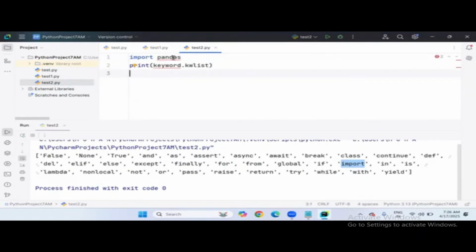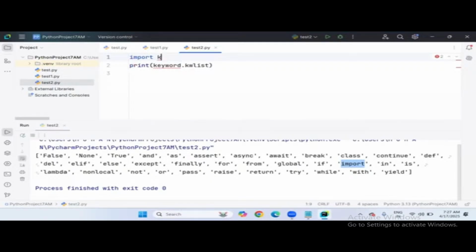Suppose I am trying to import pandas. A red squiggly underline appears. That means pandas is not a built-in library. Do you want to install it explicitly? Place the mouse pointer on it, and click install package pandas. That's it. So not all libraries are built-in libraries. Some libraries you also have to install explicitly. This is the procedure actually, you will come to know later.